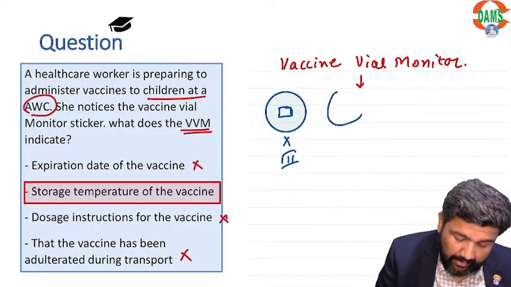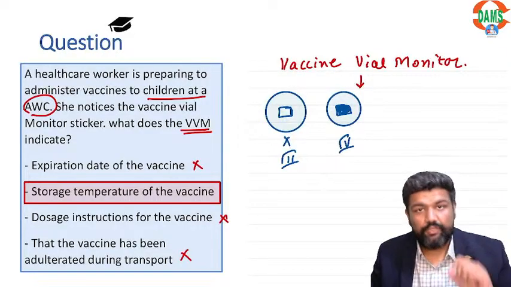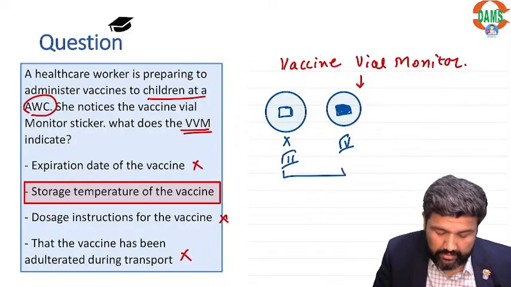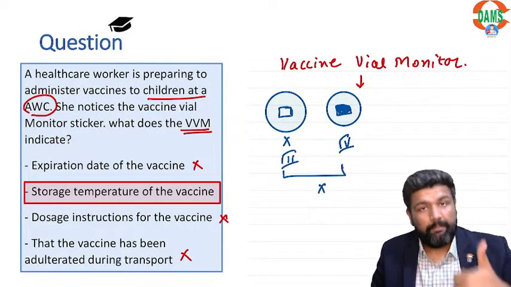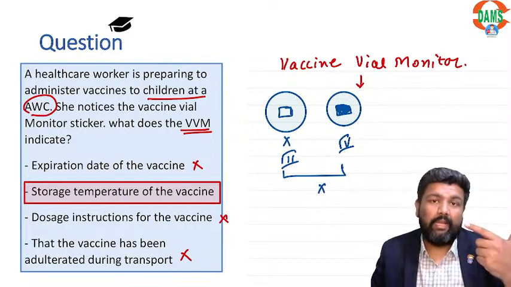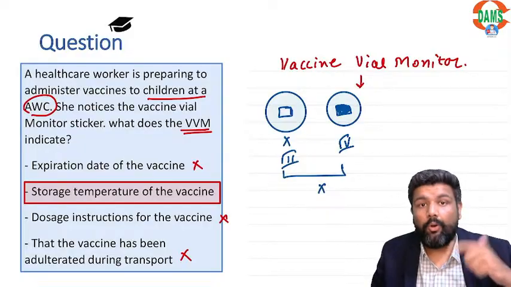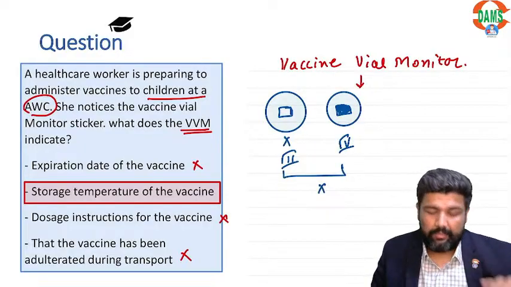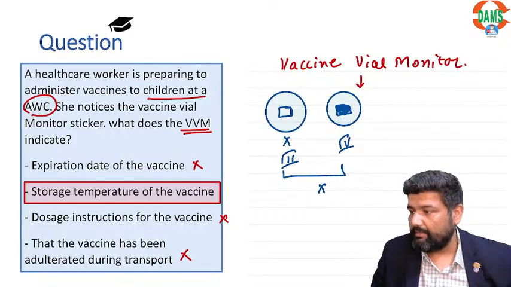If the inner square is darker than the outer circle, now the vaccine is in stage 4. These two stages we need to discard. So VVM tells us about the storage temperature, and if the square and circle have the same color or darker, discard it. Here option B is the correct answer.